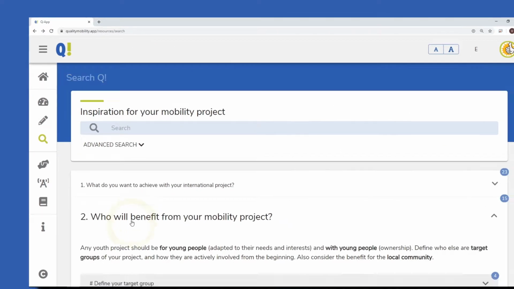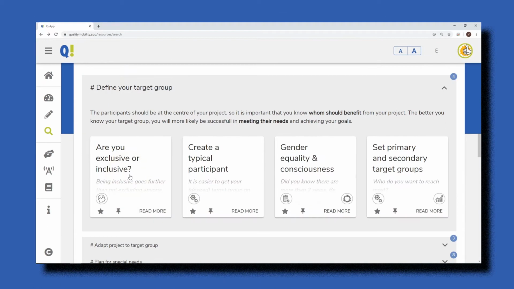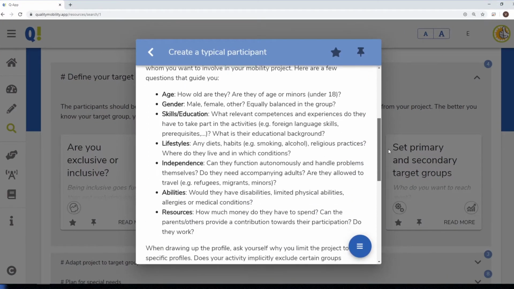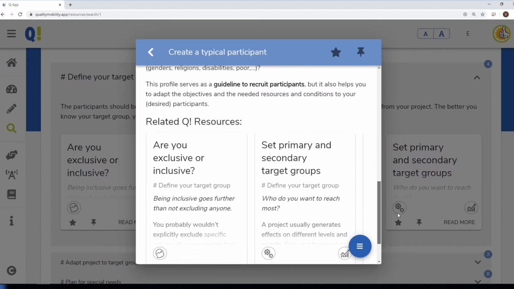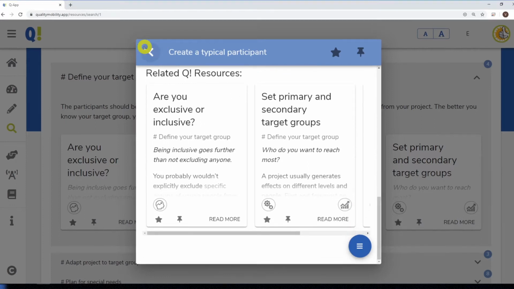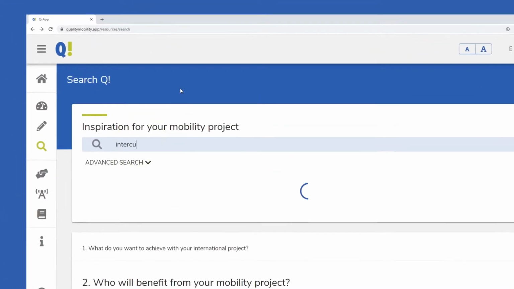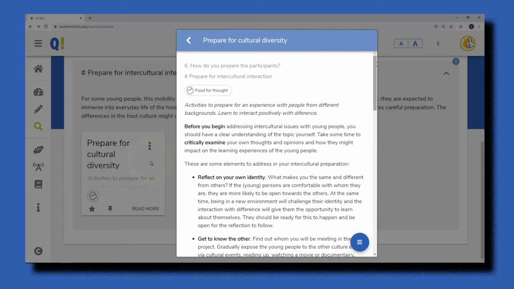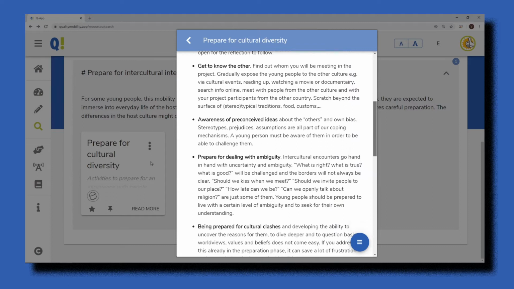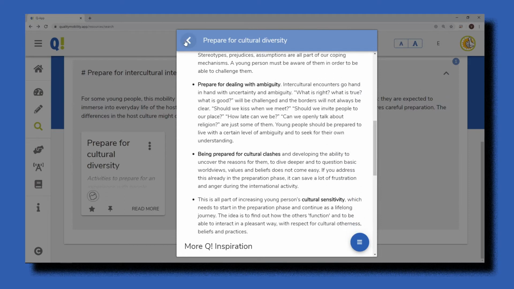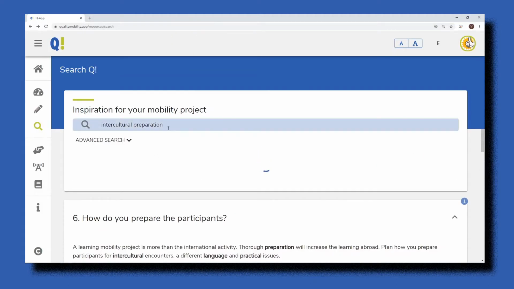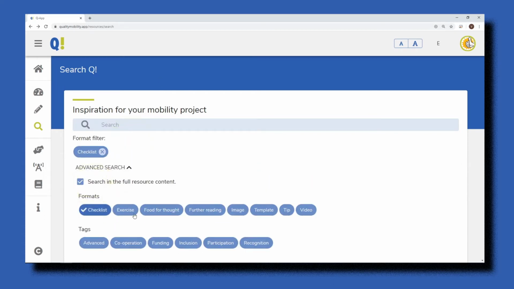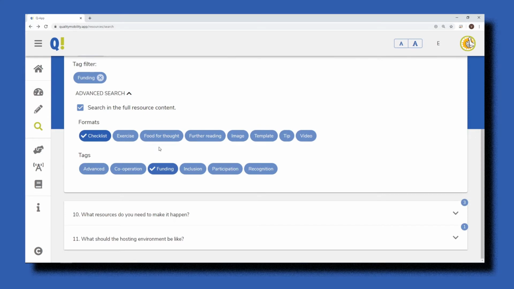Simply browse through the project questions and the underlying quality indicators. Or type a keyword to filter your search. Or search a tag or resource format to filter your search results.